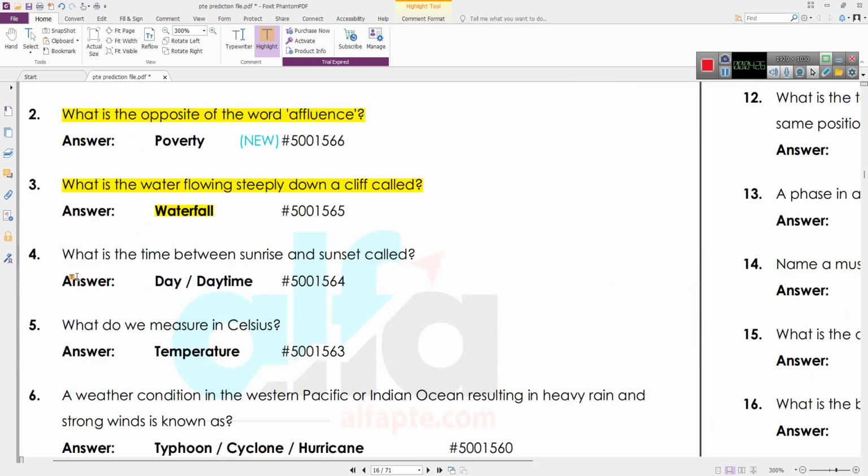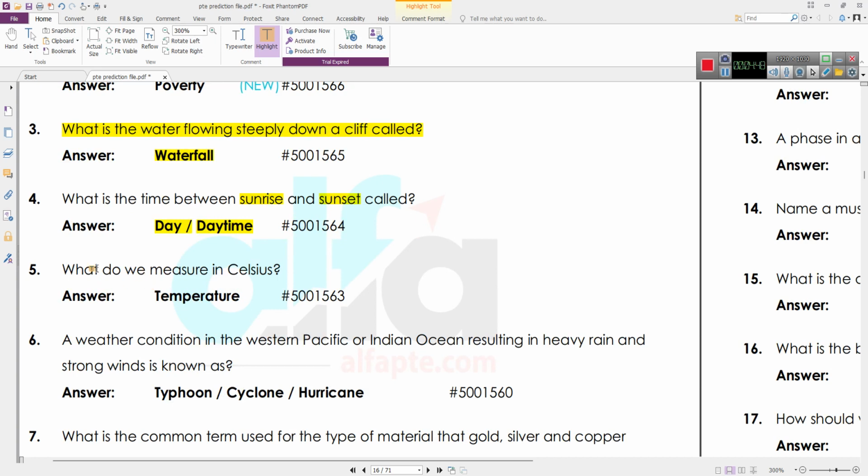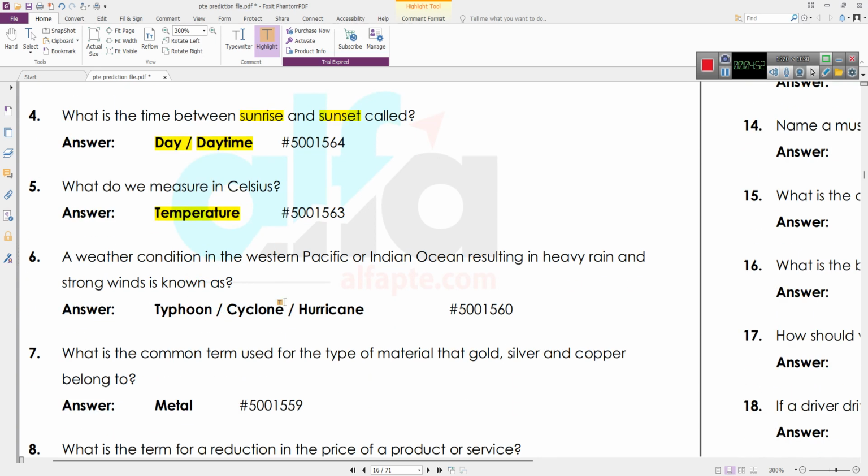Let's look at another question. What is the time between sunrise and sunset called? Daytime. Or if you are confused, you can test your luck by speaking out some of the keywords from the question itself, such as sunrise, sunset. Or if you are not sure, just speak something out like "I do not know." What do you measure in Celsius? You'll measure temperature.